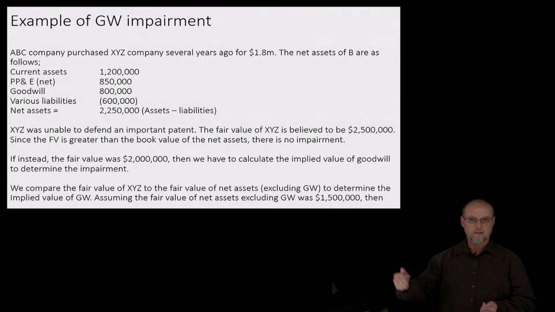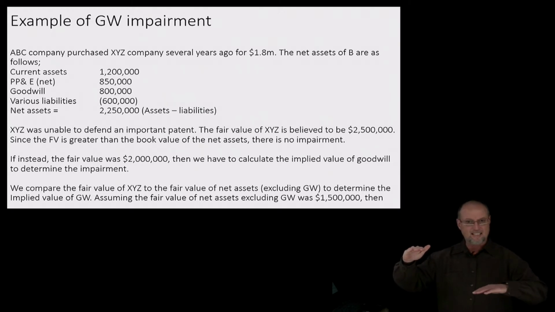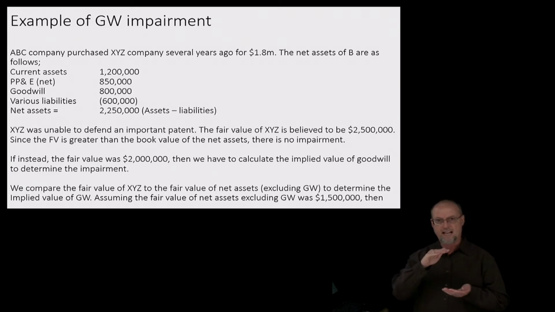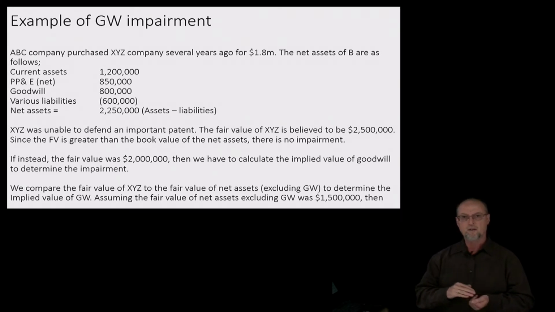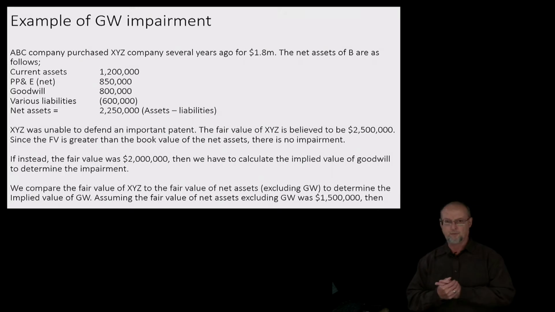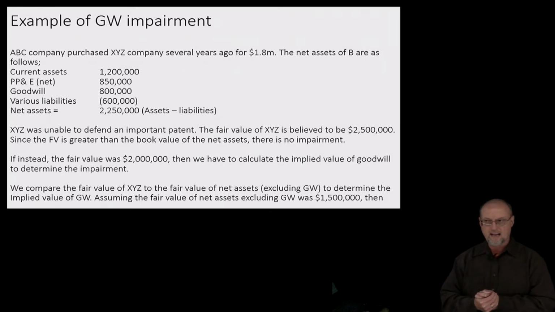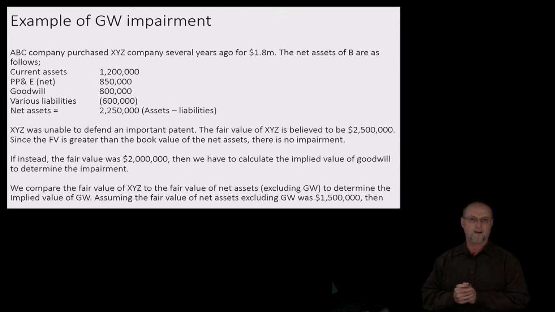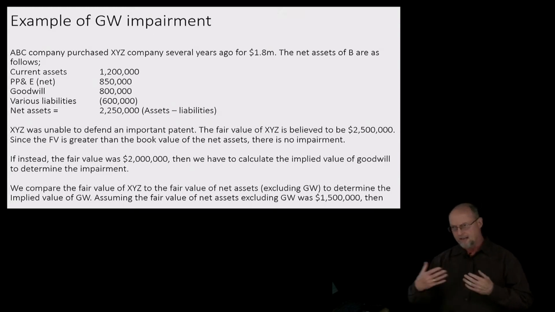Sounds reasonable? Here's what we can sell the unit for. Here's the fair value of all the net assets. The difference, goodwill. We compare that implied goodwill to the original book value of the goodwill when we acquired that reporting unit. So in our example, the goodwill is $800,000. The fair value, if we were to sell the unit, is $2 million. And the fair value of net assets, excluding goodwill, is $1.5 million. Okay? How do we come up with that?